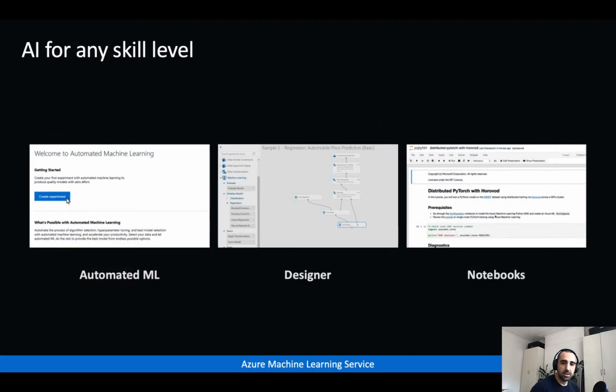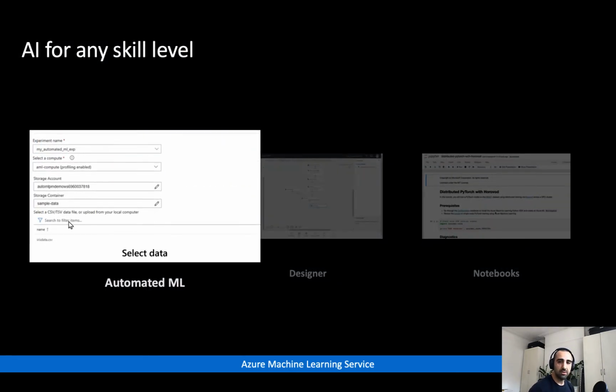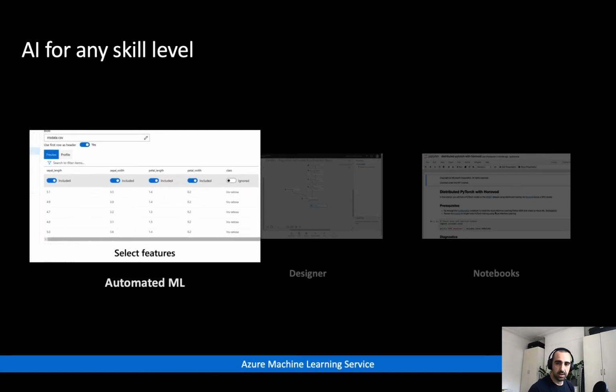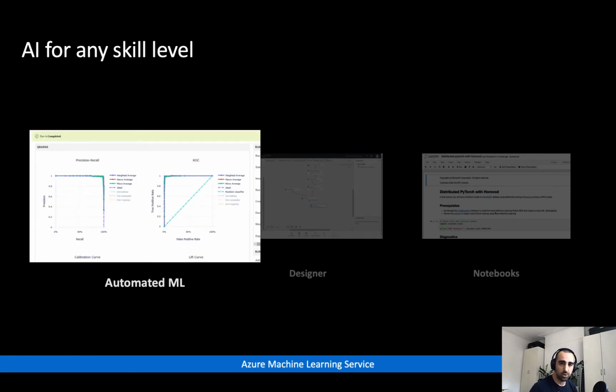So with that in mind, I'd like to drill into 3 authoring experiences we have sitting on top of the Azure Machine Learning service that enables us to build, train, and deploy machine learning models faster. So starting on one end of the spectrum, we have automated ML. This is great for business domain experts who know a lot about their data, but they don't necessarily know much about machine learning algorithms or code for that matter. And so the automated ML interface allows customers to automatically generate models for their data in a no-code user experience.